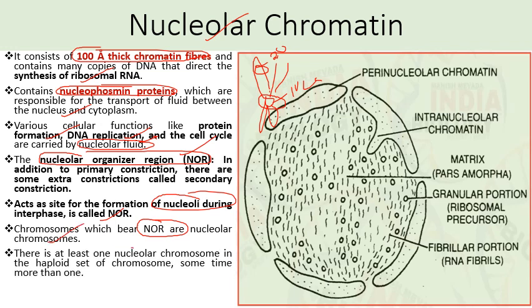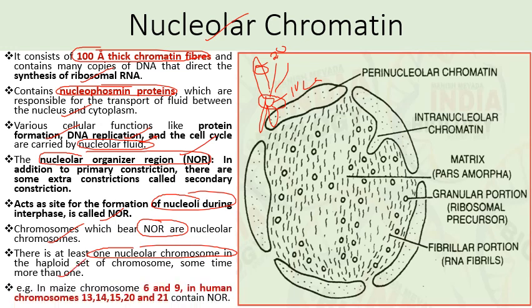And there is at least one nucleolar chromosome in the haploid set of chromosomes, sometimes more than one. For example, in maize, chromosome number 6 and 9. In case of humans, chromosome number 13, 14, 15, 20 and 21 contain NORs. So approximately जो haploid set है उसमें एक NOR होना ही चाहिए, एक से ज़्यादा भी हो सकता है.